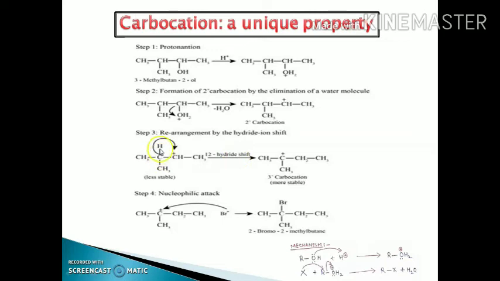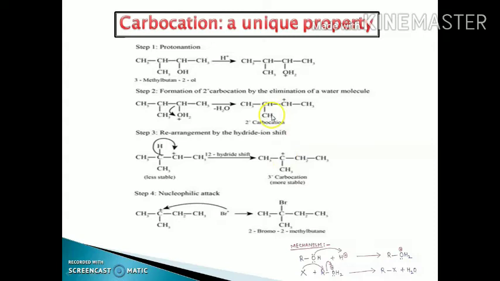The hydrogen will shift from the first carbon to the second carbon. When this hydrogen shifts towards this carbon, the carbocation is shifted to this carbon atom. Now this carbon atom is directly attached to 3 carbon atoms, and this is a tertiary carbocation.